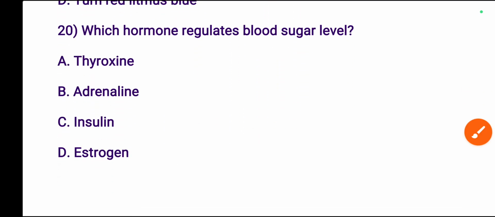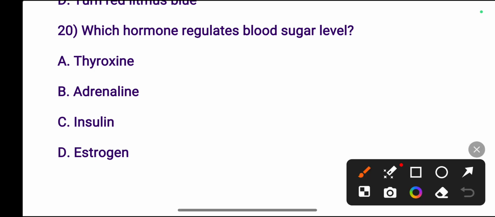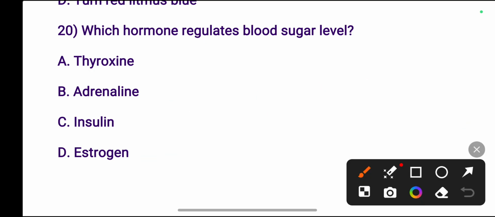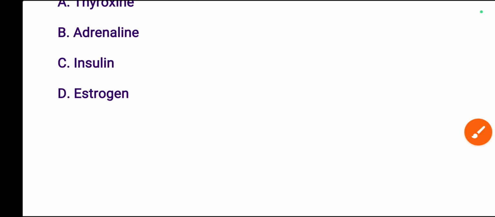Next one, which hormone regulates blood sugar level? Thyroxine, adrenaline, insulin or estrogen? The right answer is insulin. Insulin hormone is secreted from the pancreas gland. Two hormones are secreted from the pancreas: one is insulin and another one is glucagon. And estrogen is the female sex hormone. You have to remember these points.